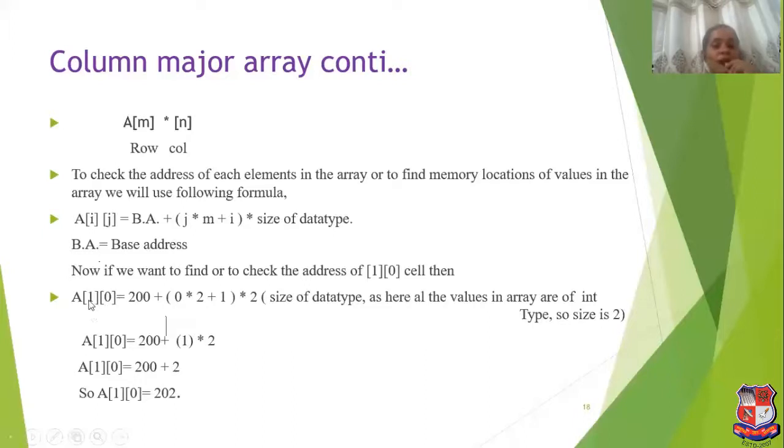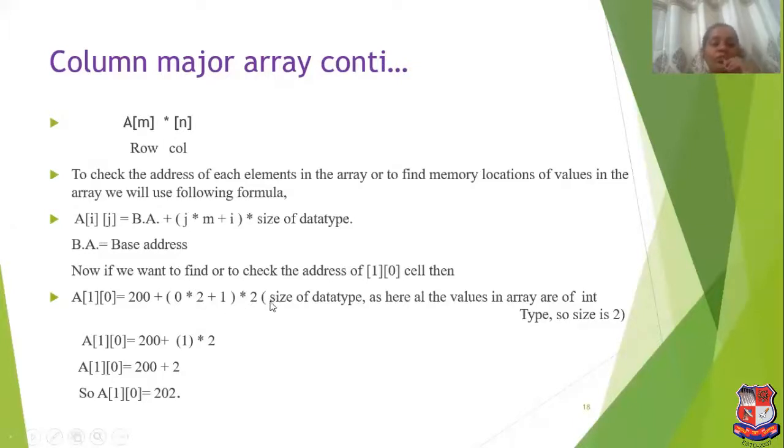So here i is 1, j is 0, base address is 200, because our address is starting from 200. You can take anything, 400, 2000, 3000, anything you want. So here I have taken 200 plus j, that is 0, into m, that is 2, plus i, that is 1, into the size of data type.